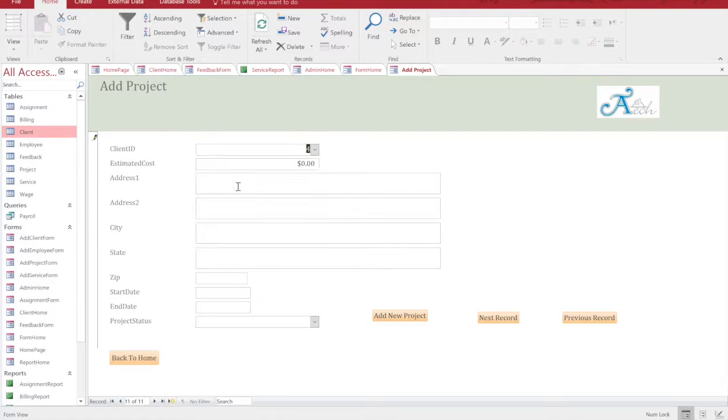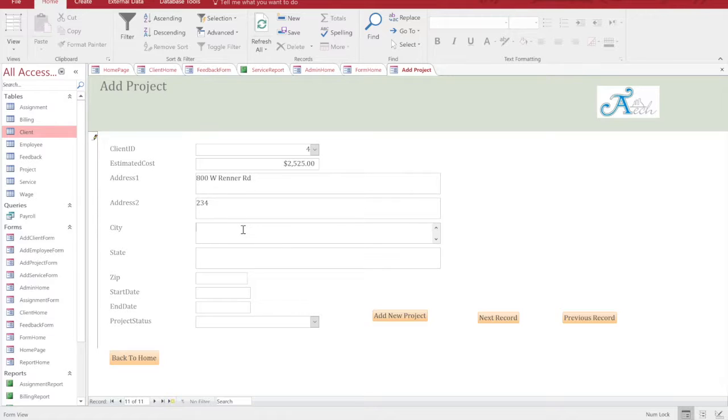So if I create a project for client number 4, the estimated costs we can enter as 2525. The address can be 800 Renner Road. Address 2 can be a number or any other thing.